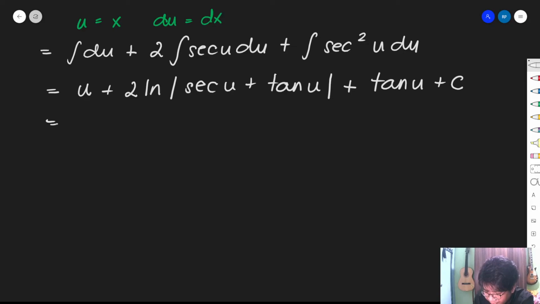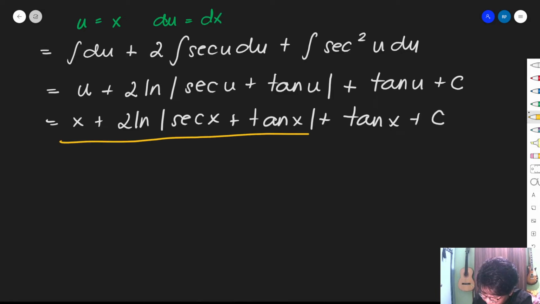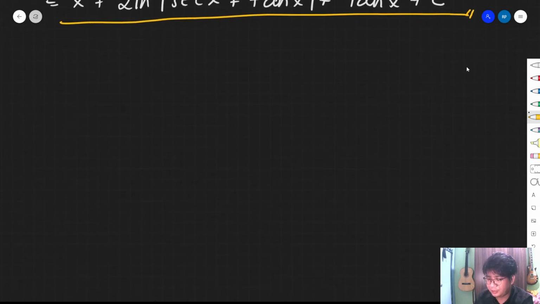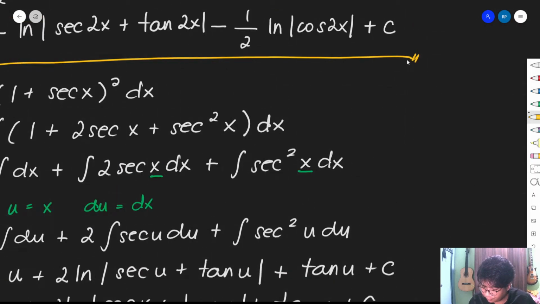Then substitute na lang natin, alam natin na u is equal to x, no? So this will become x plus 2 ln of secant x plus tangent x plus tangent x plus c. So this is our final answer. Okay? So I hope you guys naiintindihan at nakakasunod, no? That's what's more important, no? Nakakasunod. Ayan. So let's proceed with example number 4.